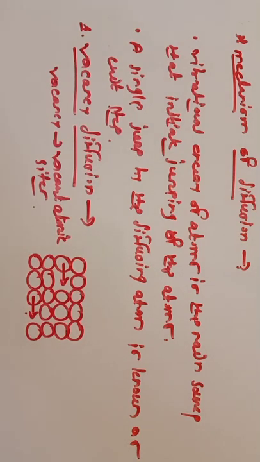When these atoms occupy the vacant site, another vacant site is created at the initial location of these atoms. So when these atoms get diffused from their original place to this vacant site, then the vacancy is created at the initial location of the atoms.